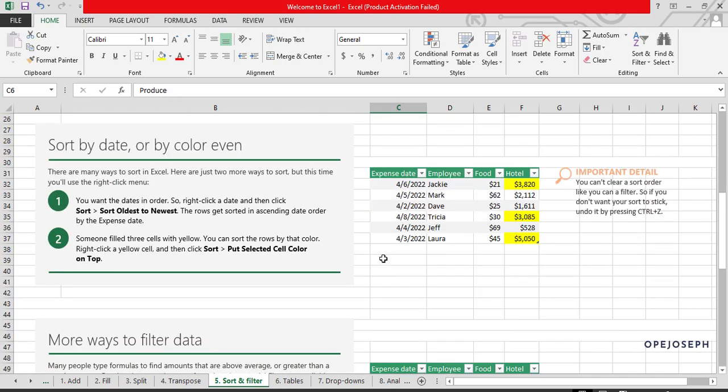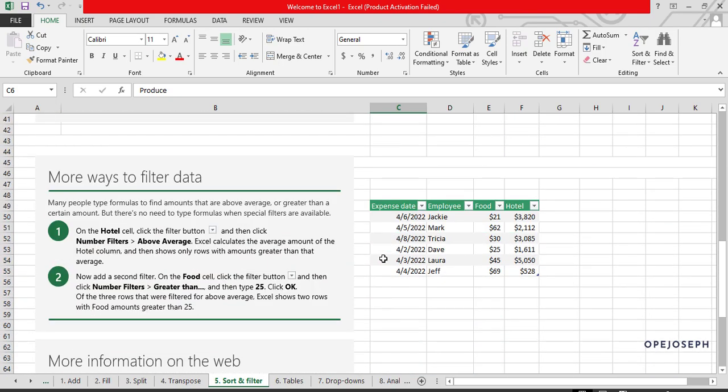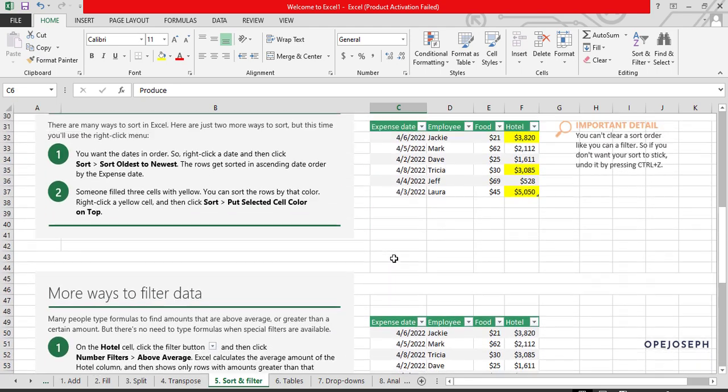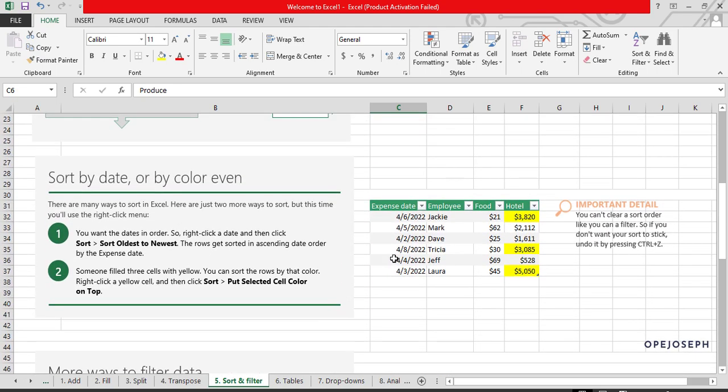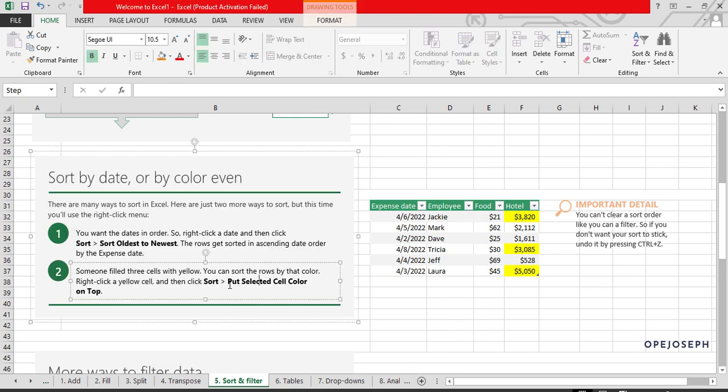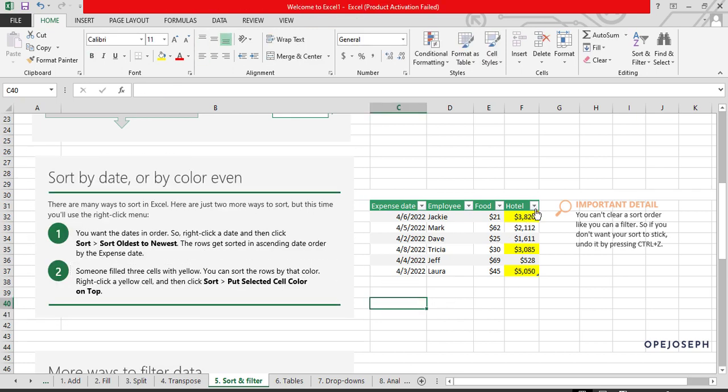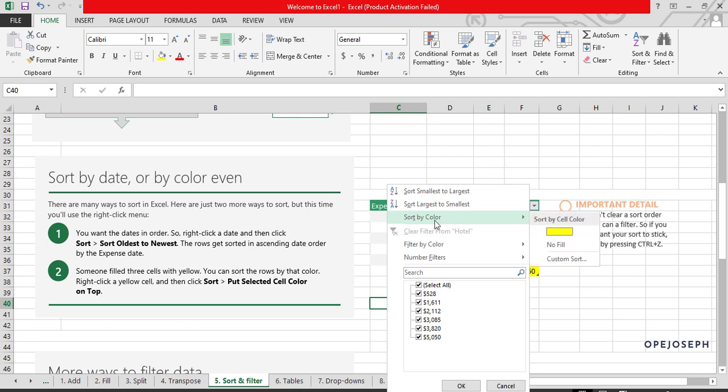So now let's quickly learn how to sort based on color. It's basically the same thing with this one. Let's do sorting based on selected color. See, sort by color. So there are two colors here. There's yellow color.